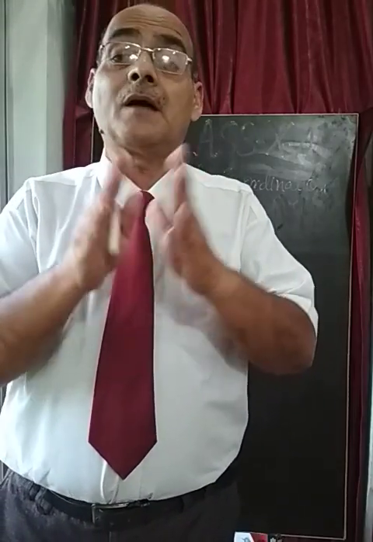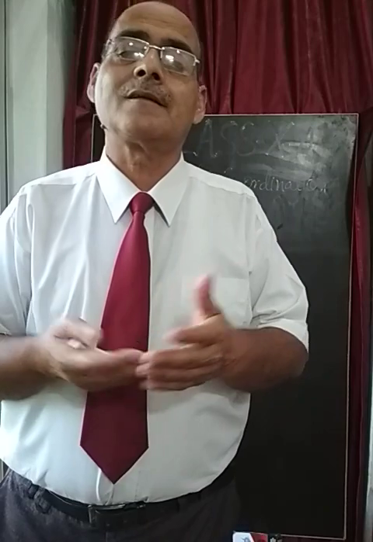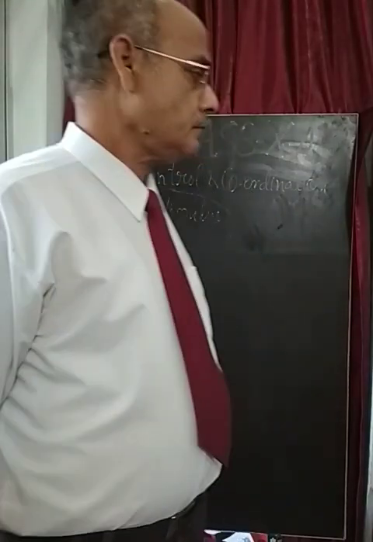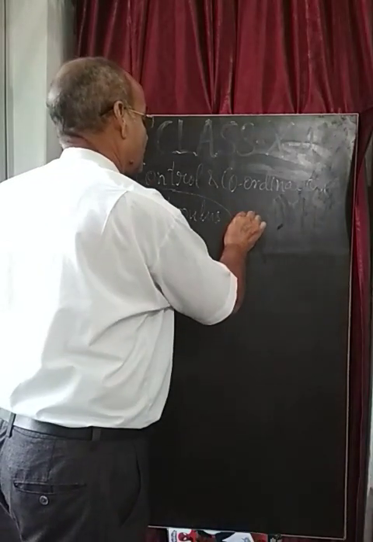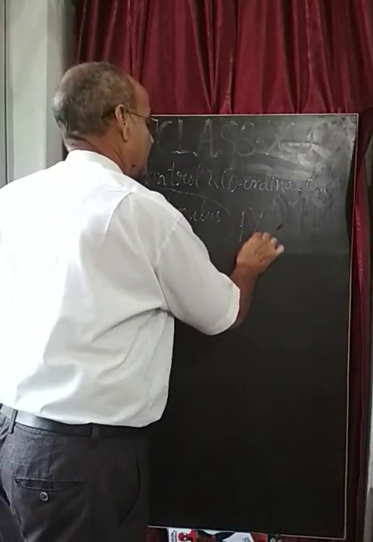So first of all we will discuss the response of plants, plant parts and plant organs towards the stimulus of the external environment. So first of all let us see the case of plants.